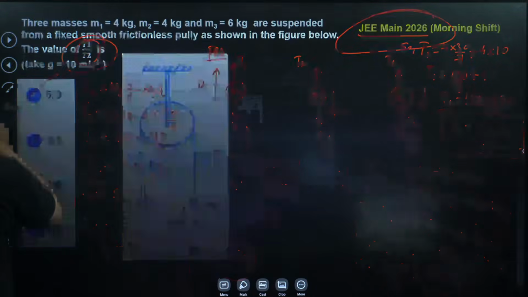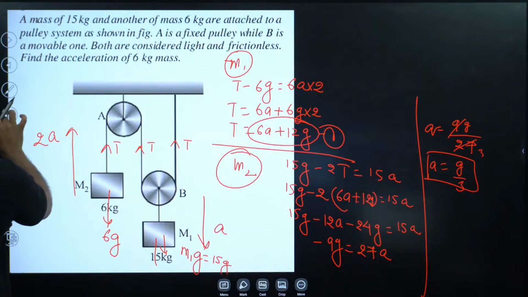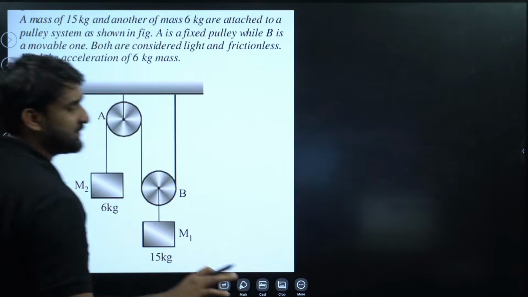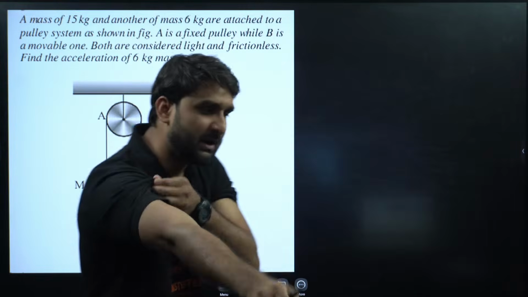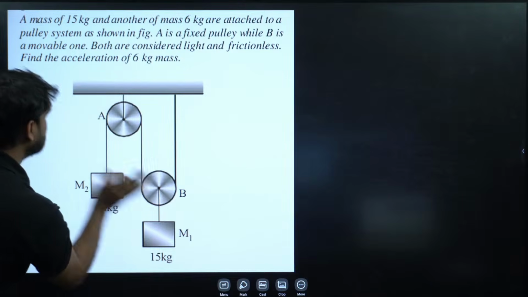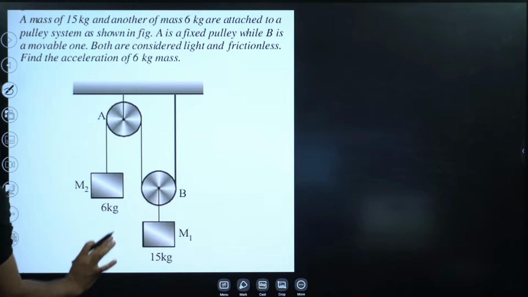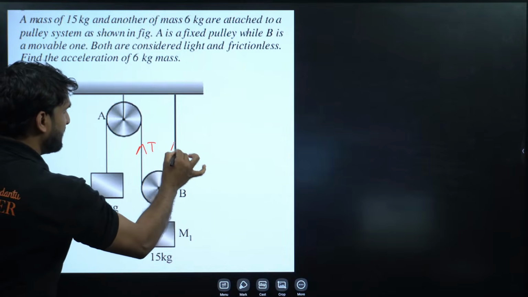A lot of students were confused in question number 1, this question. So let me give you the solution of this question again. Please look at question number 1. I am resolving this question. Come on, Safwan. Listen, champion. Focus here. There is a very easy solution for this question. Look at the FBD. Here will be tension T, and here will be tension T.